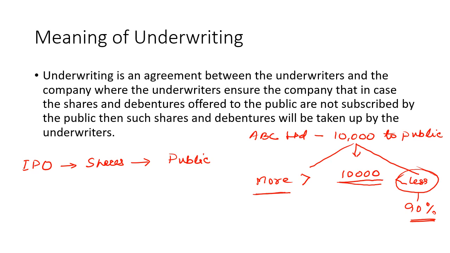So how can the company save themselves from this condition, where the subscription is less than 90%? They can save themselves through an underwriting agreement. So what is underwriting? Underwriting is an agreement with underwriters. Underwriters may be a person, it may be a company, or it may be a bank.